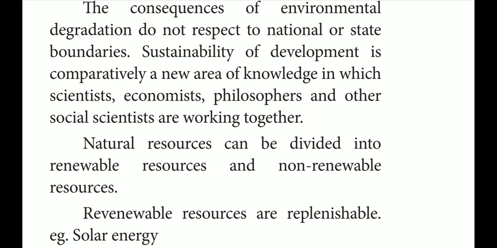Very clear? So, if these people work together only, we will attain sustainability of development. Who are the people? Scientists, economists, philosophers and other social scientists.